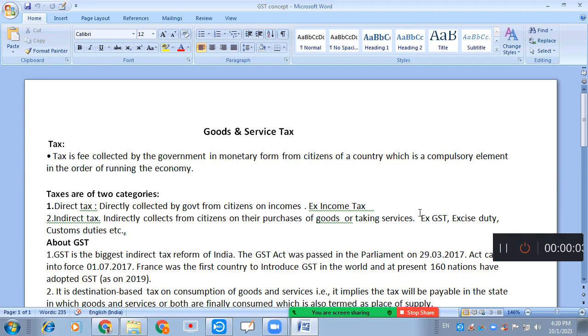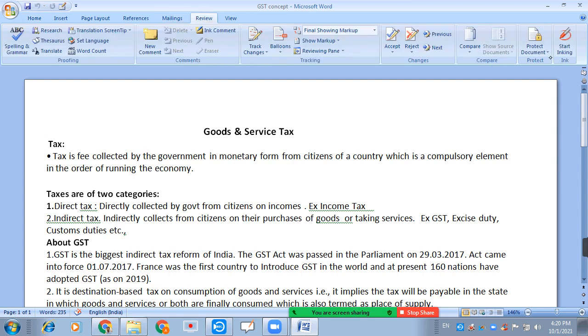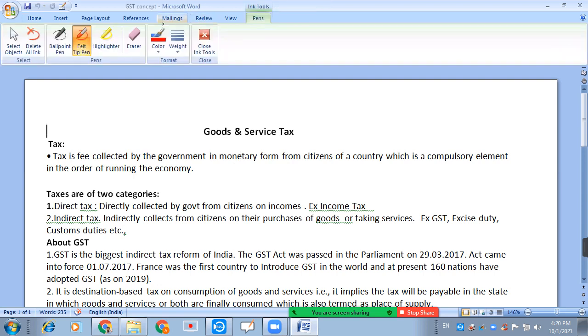Well, so next concept, GST, goods and service tax. The next concept, that is GST, that is goods and service tax. Let us learn first of all what is the meaning of tax.